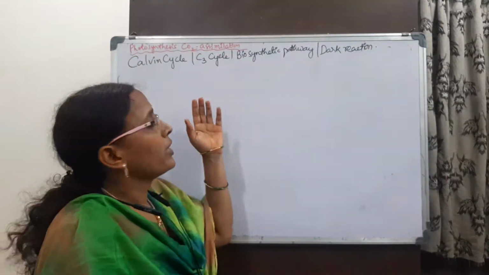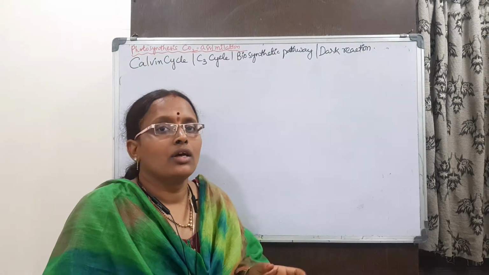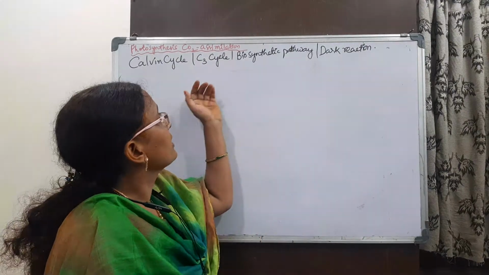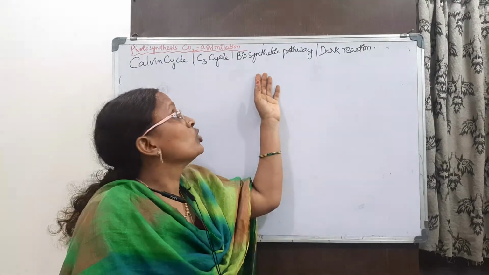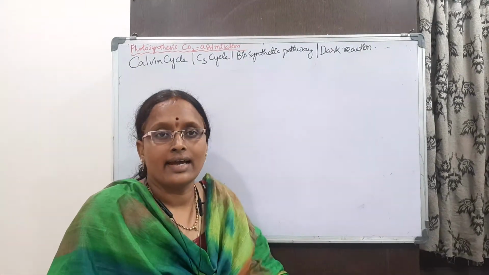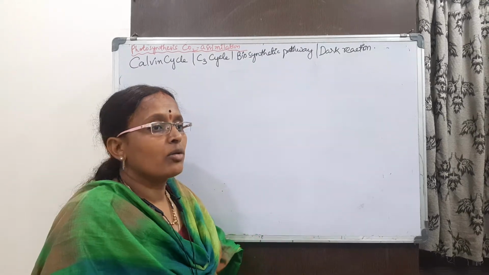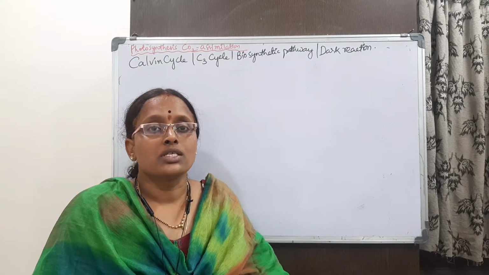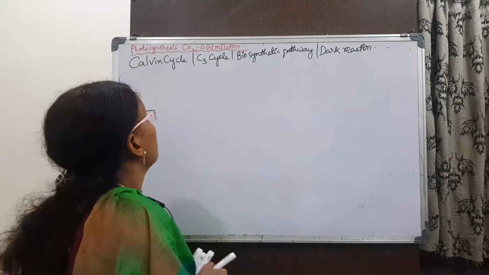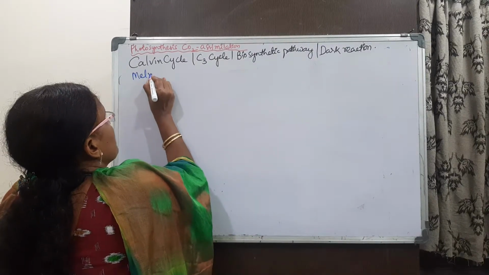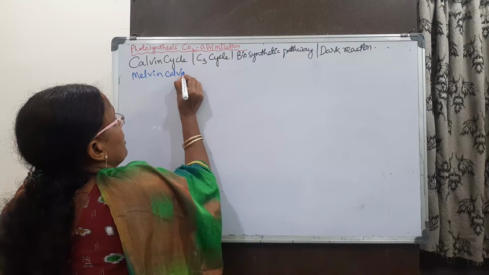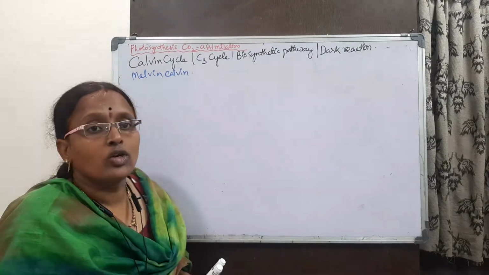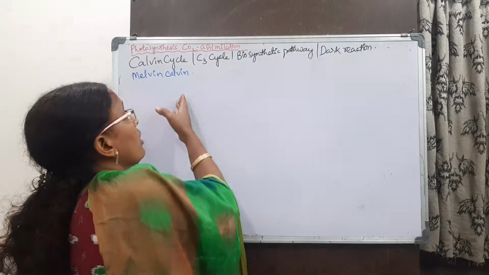Photosynthesis, carbon dioxide assimilation. The carbon dioxide assimilation process is known as the Calvin cycle, C3 cycle, biosynthetic pathway or dark reactions. So the reactions of carbon dioxide fixation and formation of sugars, all these processes were traced by the scientist Melvin Calvin. The scientist's name is Melvin Calvin. So we name the cycle the Calvin cycle, and he got the Nobel Prize for this also.